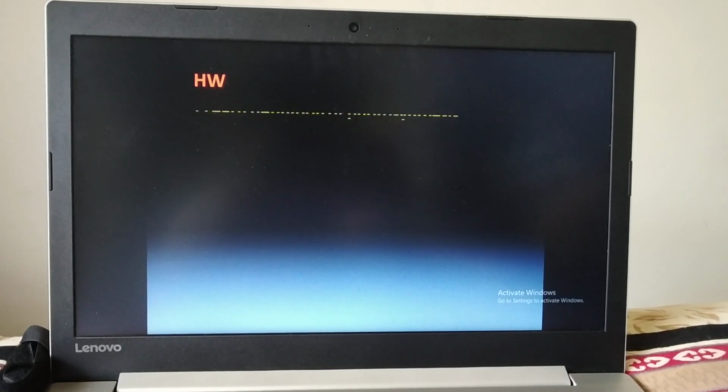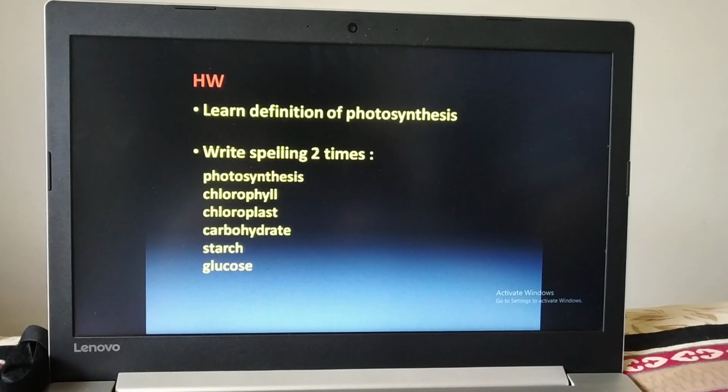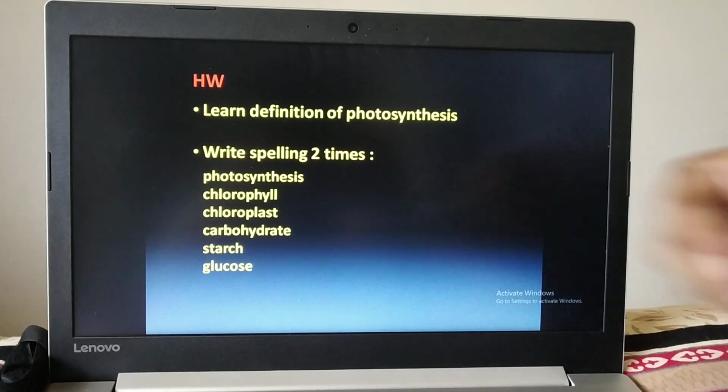So today we have learned the process of photosynthesis and why it is important. So today your homework is you have to learn the definition of photosynthesis and write its spelling.